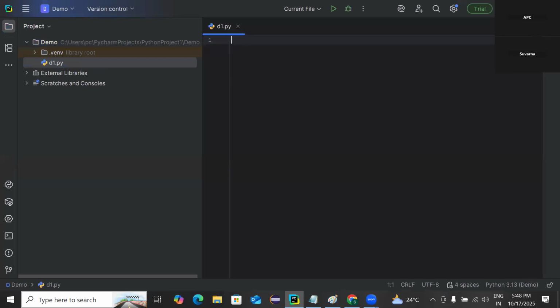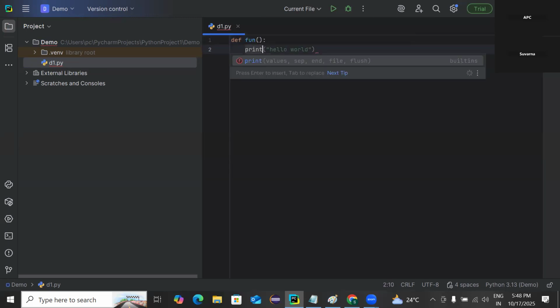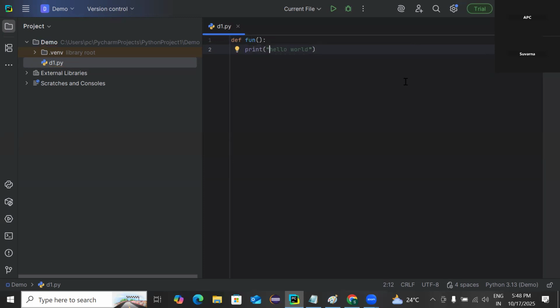Let me define one simple function. def, let's say fun is my function. And here let me go without parameters. I'm just keeping the empty parentheses. After that a colon, then I want to print some message on the screen. Let's take it as hello world.